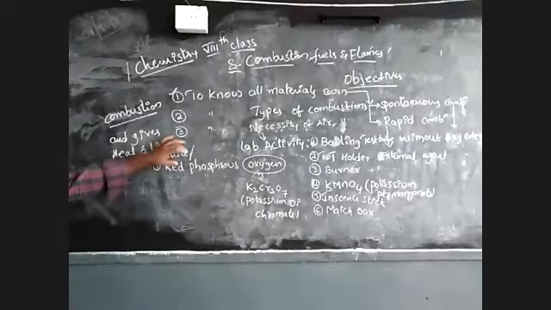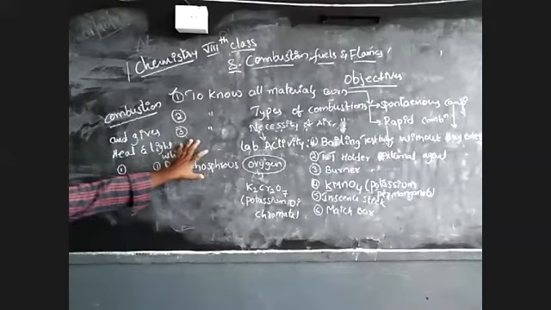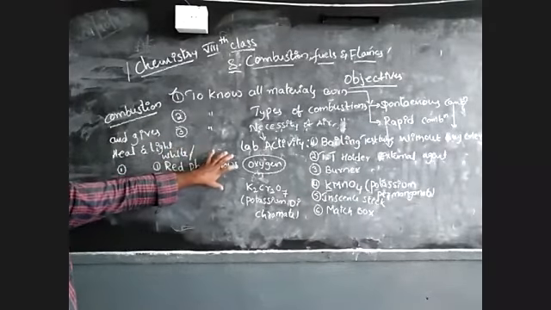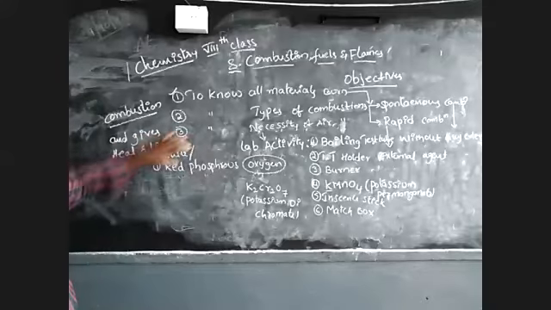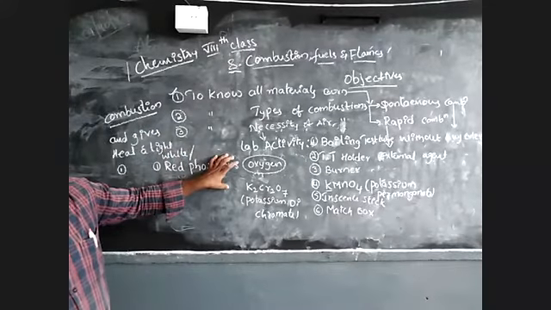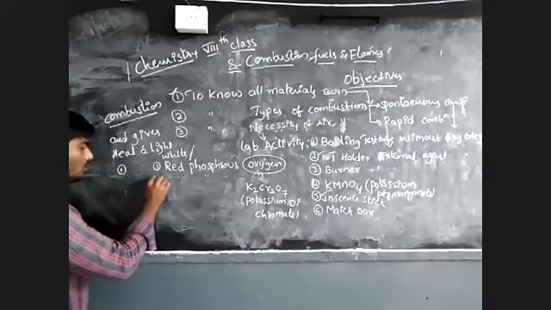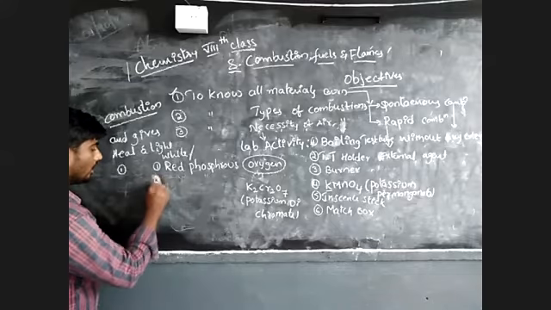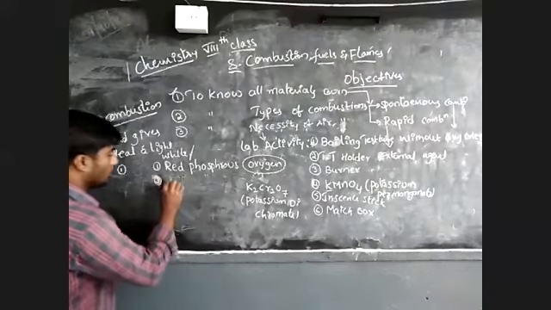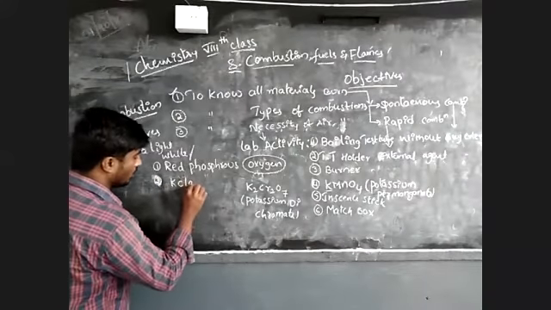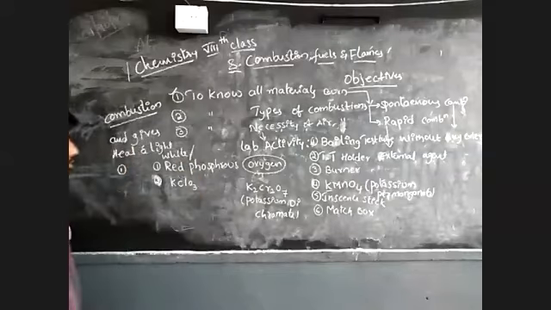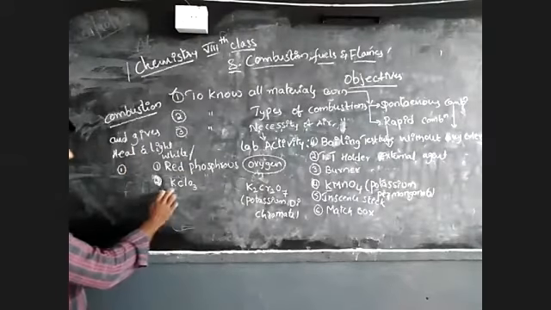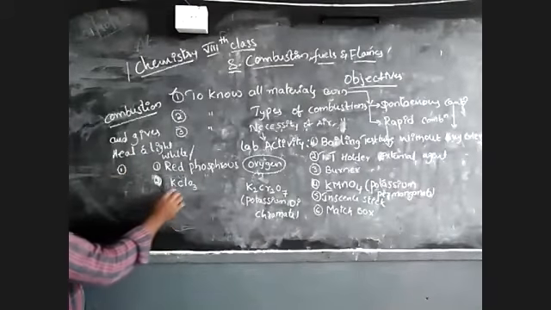In the olden days they used white phosphorus, but it catches fire very fast. That's why nowadays we use red phosphorus instead of white phosphorus. The next one is potassium chlorate.